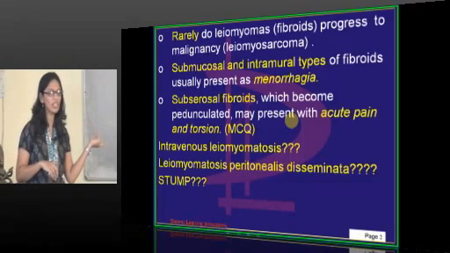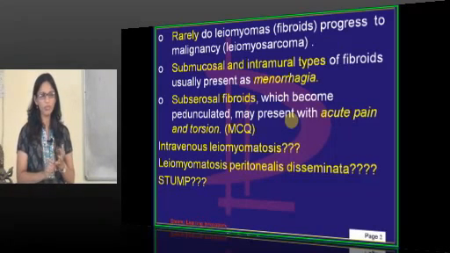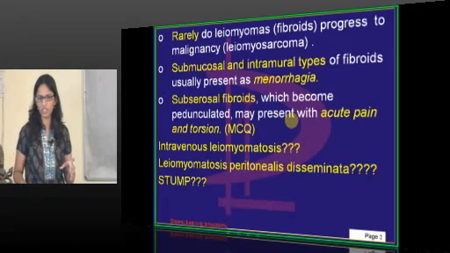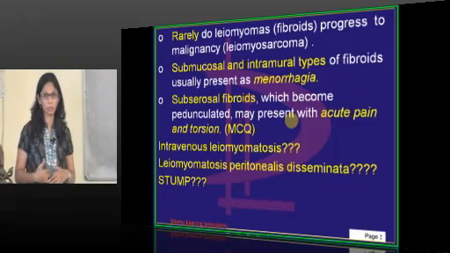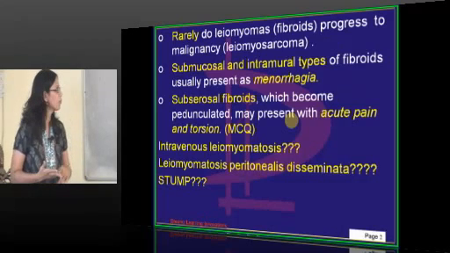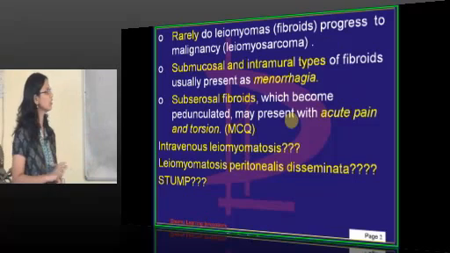This pedunculated fibroid with torsion will present with pain in abdomen, vomiting, nausea. These are the main symptoms if any torsion is there. Just like torsion of ovary, the patient presents with acute pain in abdomen, vomiting, loose motion, or sometimes nausea. That is the main picture. So this pedunculated fibroid will lead to acute pain and torsion of the fibroid.